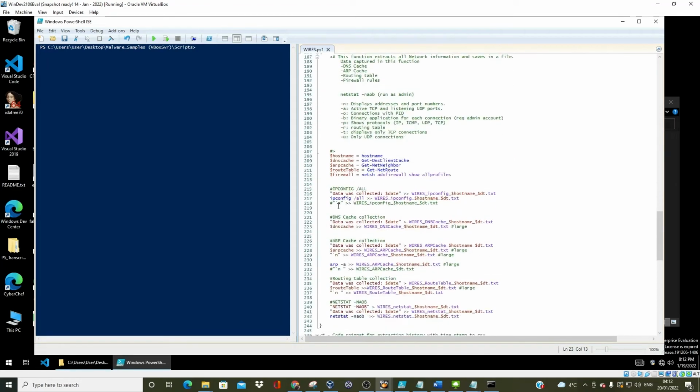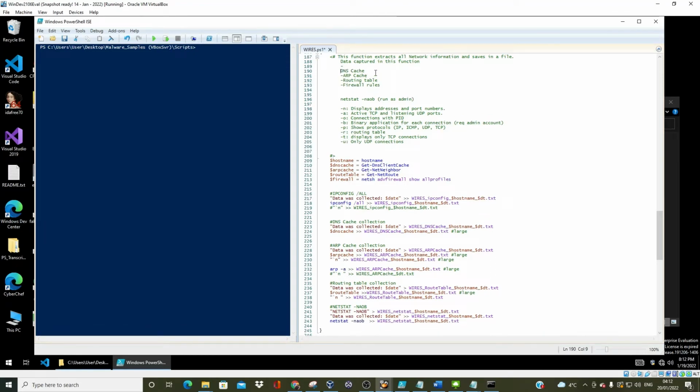Like I said, we're grabbing the IP. Yeah, I should add that. IP config, or IP information.